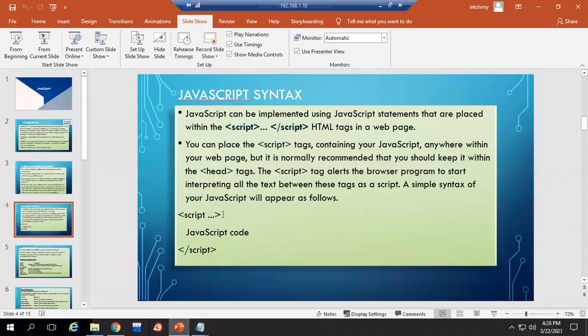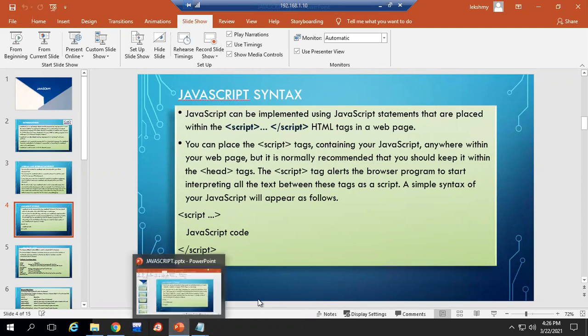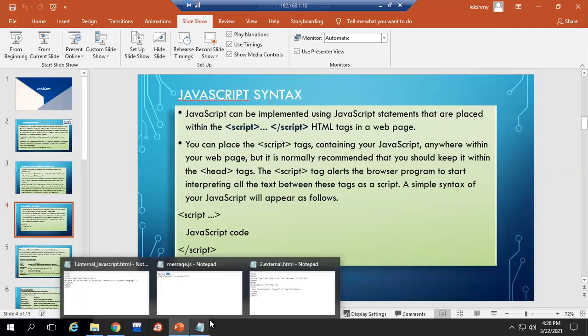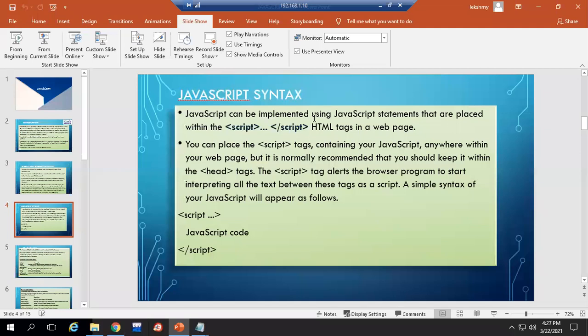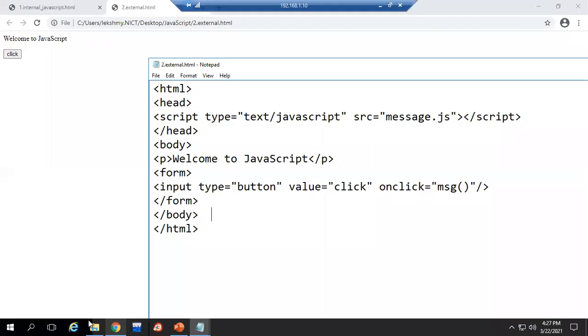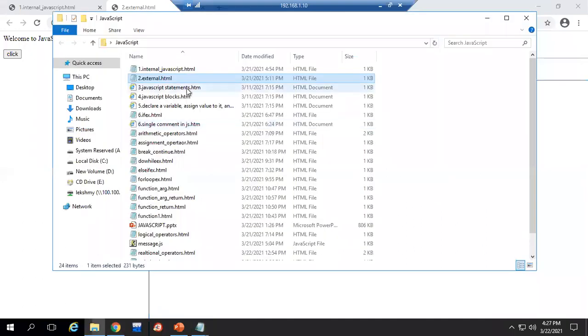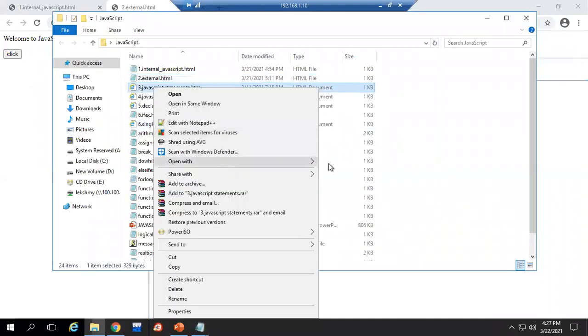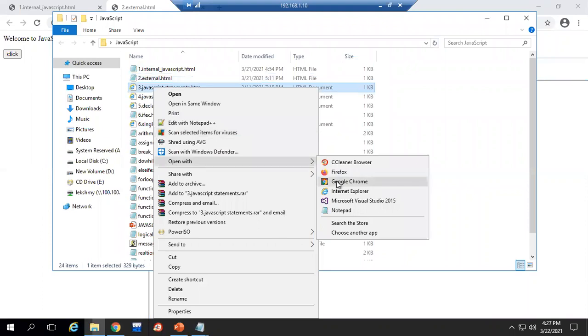So that is only the syntax we have explained. Now it is clear for you, I think. Inside the script tag only we have to write, and we have to access it using the HTML document. So two ways we can create it, internal and external. We have seen how to create an internal file and how to create an external file. Okay, fine. If you have any doubts, you can ask me in the chat.